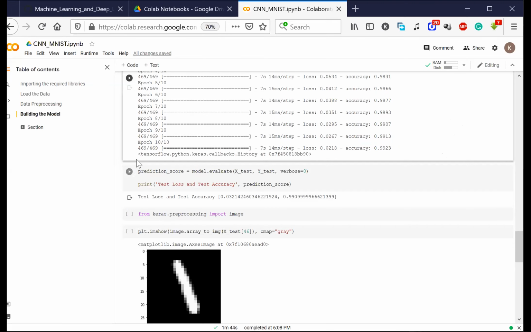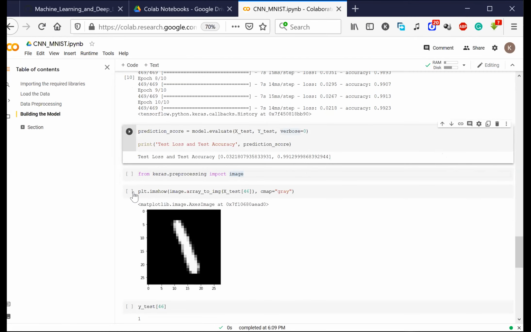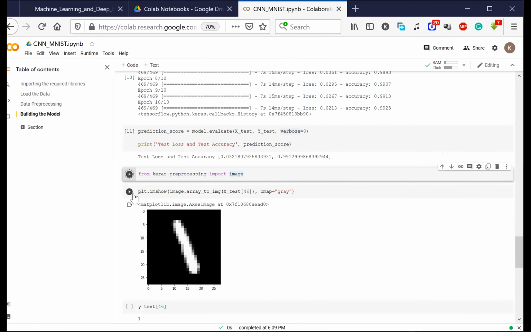Let's come down. Now what I'm trying to do, let me run the code here. This is the current predictions on the test data, all the test data. Now do you see on the exam, in the exam also my model is giving 99% accuracy, right? It is a very, very good accuracy. Now let me come down. Let me run this code also.